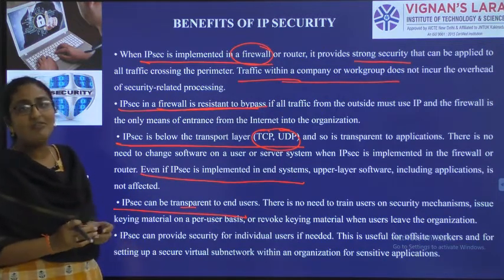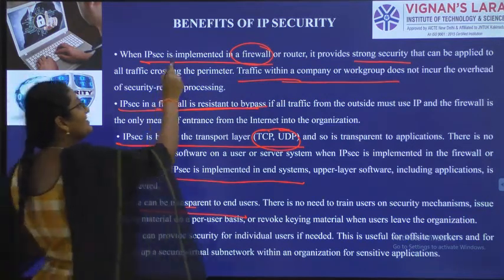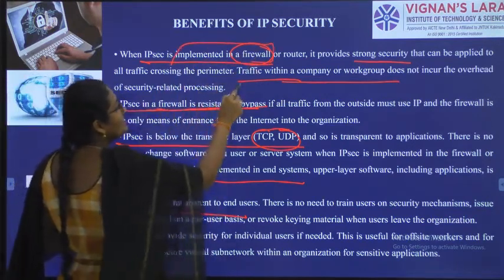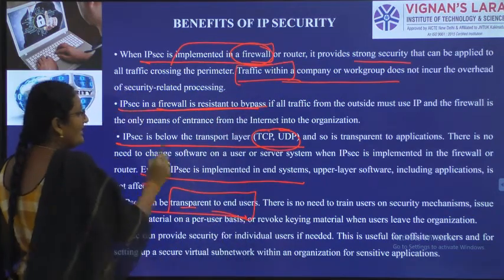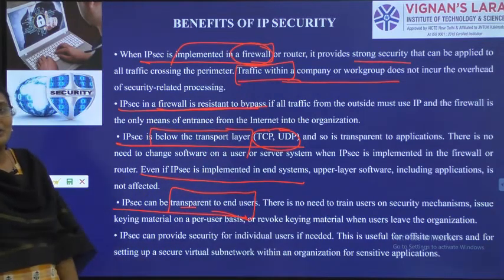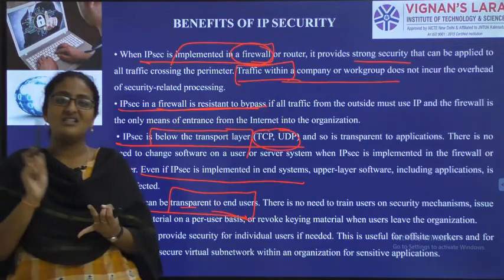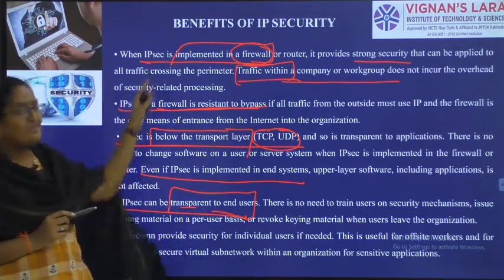Many benefits we have. But what are the add-on benefits? Add-on benefits is nothing but it is implemented in a firewall. It is used to regulate the traffic in companies. It is transparent to end users. It is resistant to all the attacks in the firewalls, and it will be helpful to TCP and UDP. Advantages, benefits are the same. Applications are nothing but applications we got from these benefits only.